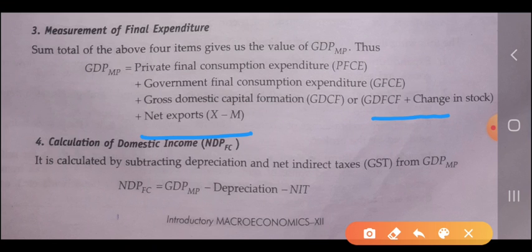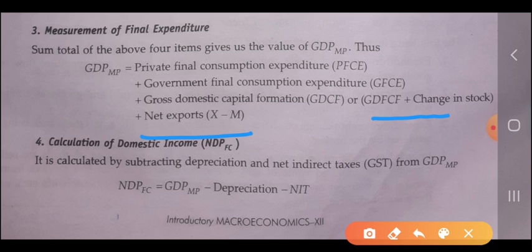So whenever we add the private final consumption expenditure plus government final consumption expenditure plus gross domestic capital formation, it is also called the investment expenditure. Or whenever gross domestic capital formation is not given, in that condition we add the gross domestic fixed capital formation plus change in stock, we get the value of the gross domestic capital formation plus net export. Net export means export minus import, so we get the GDP at market price.